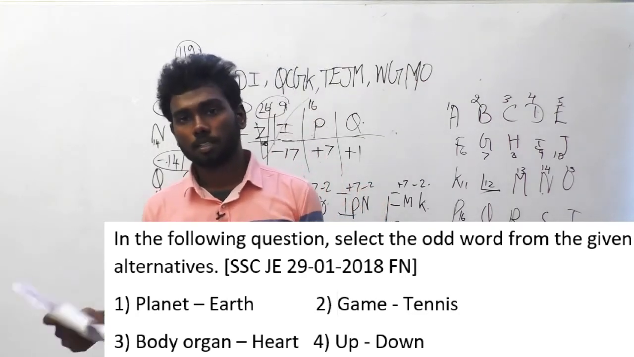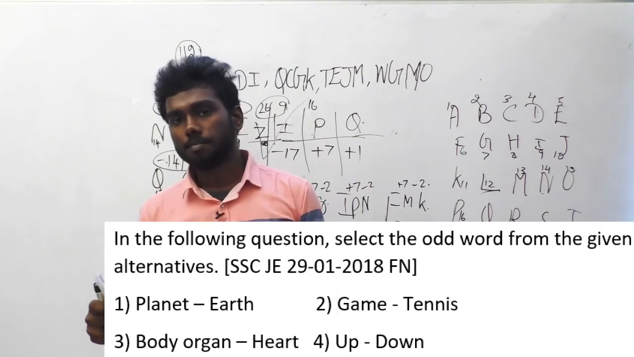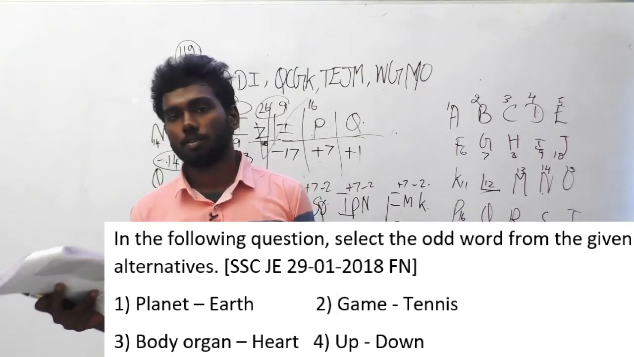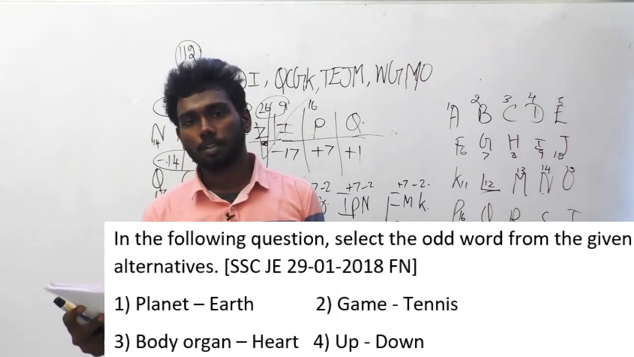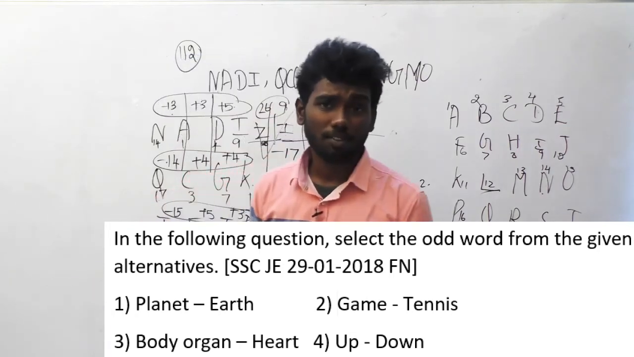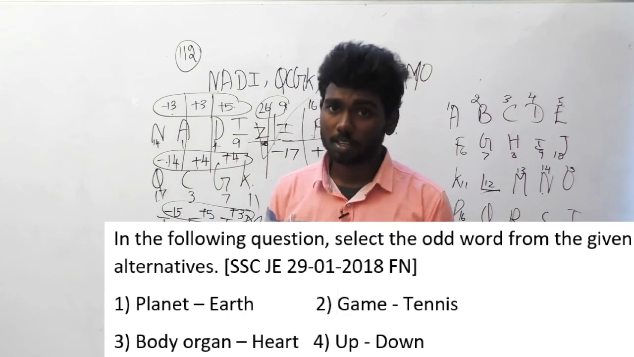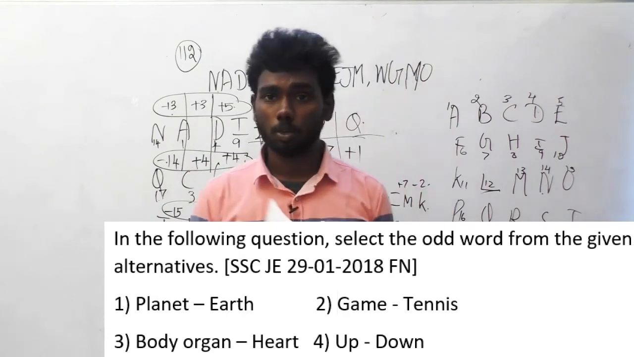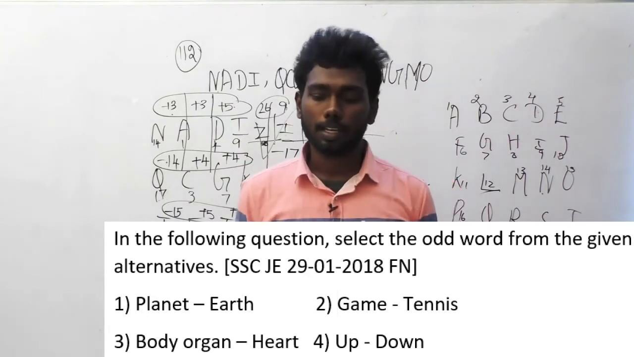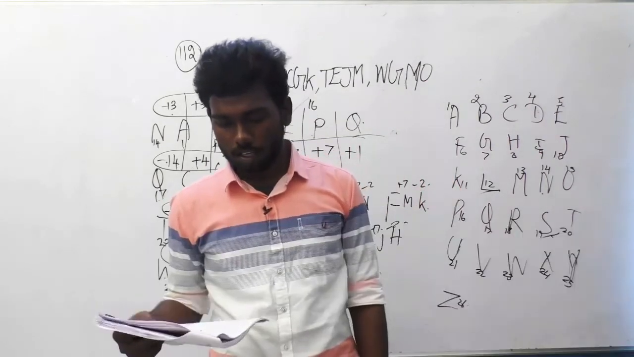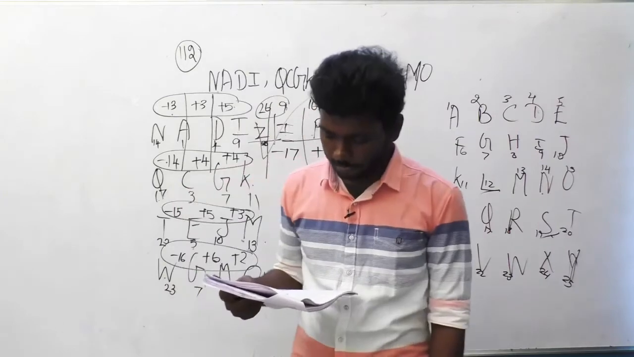For planet, the example is Earth. For game, the example is tennis. For body organ, heart is an example. But look at option D, up and down. Is down an example for up? Is there any chance for that? No, obviously not, because those both things are antonyms. So the odd word must be option D. Let's move on to the 119th question.